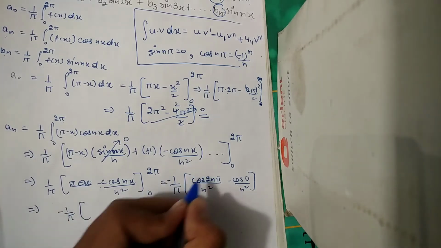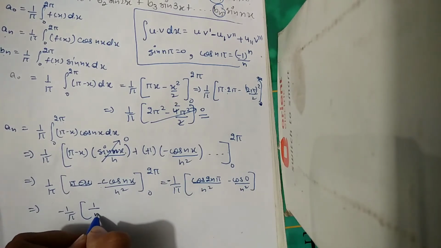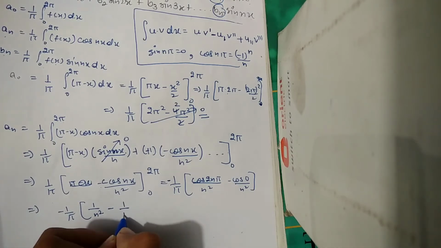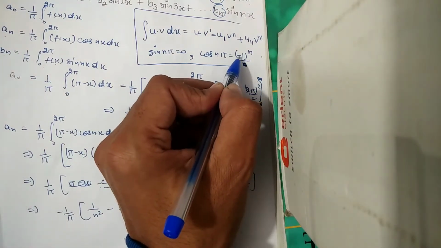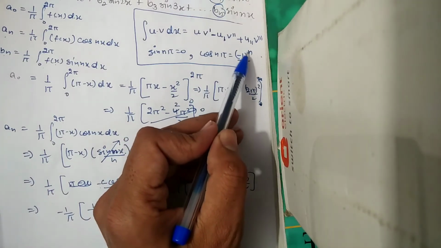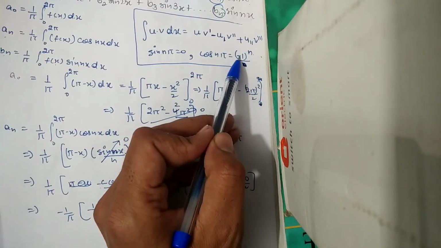and that value will be 1 divided by n square minus cos 0, that will again be 1 divided by n square. One more thing, students, that is not 1 by n, that is minus 1 power n. So if n is even then this value will become positive, if n is odd then this value will become negative.